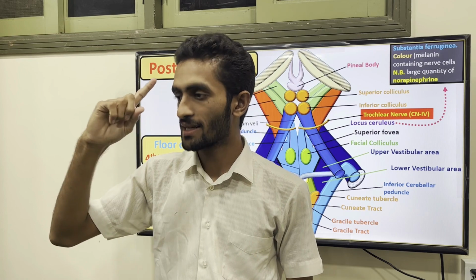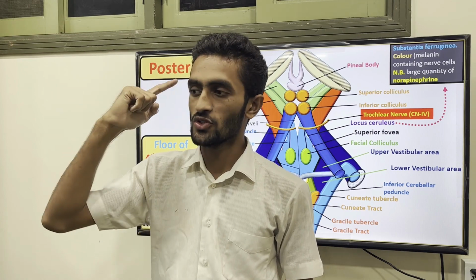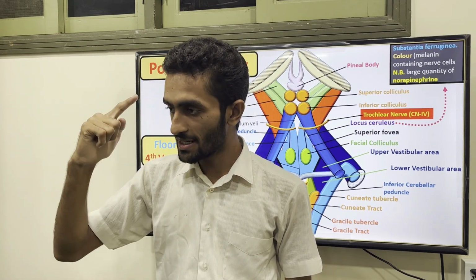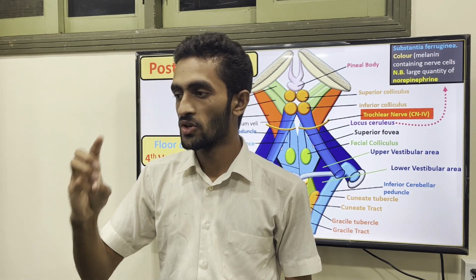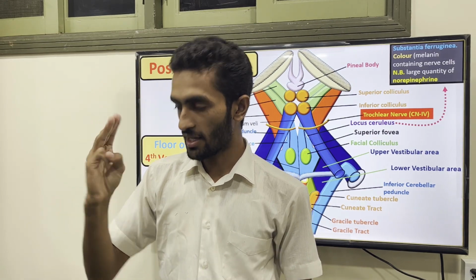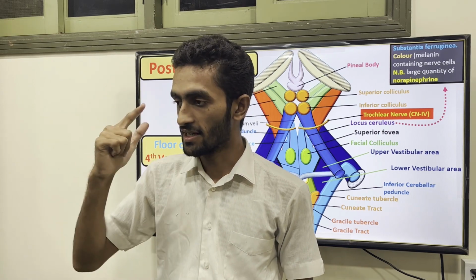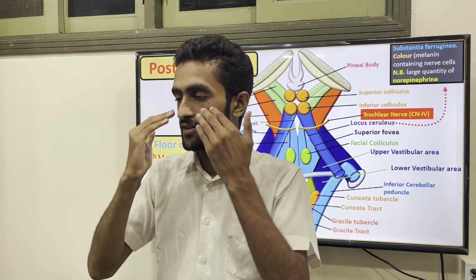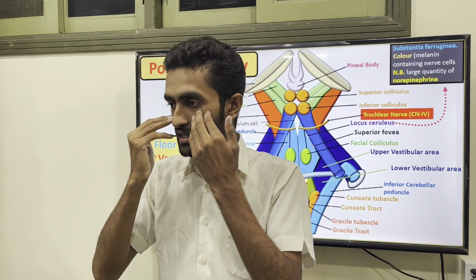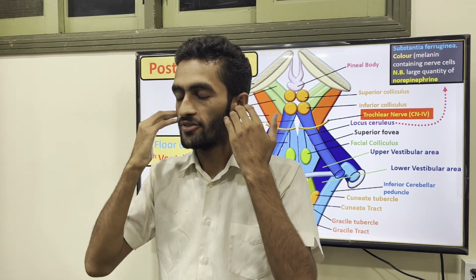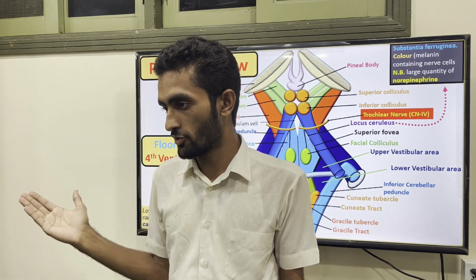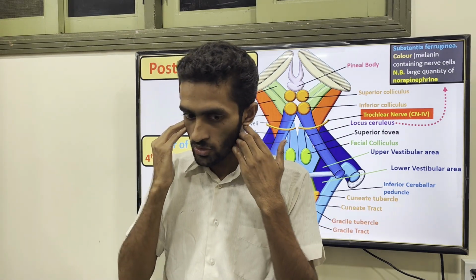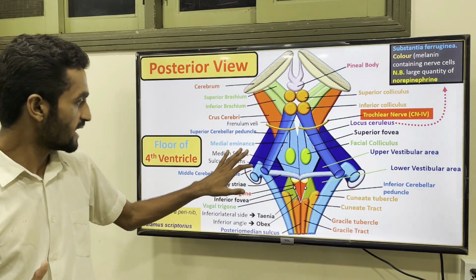So superior colliculus, superior brachium, and the lateral geniculate body, all three are associated with your vision. And the others are the inferior colliculus, inferior brachium, and the medial geniculate body, associated with your auditory pathway.